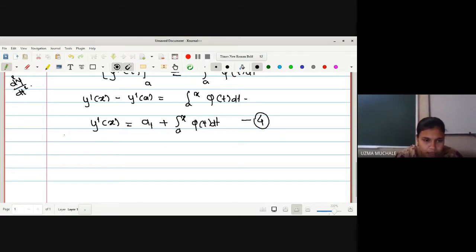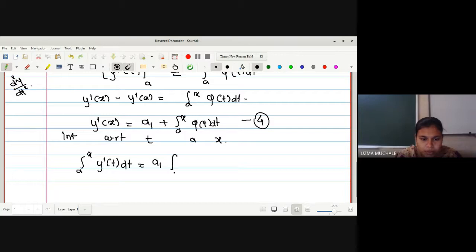integrating the above equation with respect to t within the limits a to x. After integrating the above equation within the limits a to x, it will be of the form integration a to x y dash of t dt is equal to integration of this constant term.